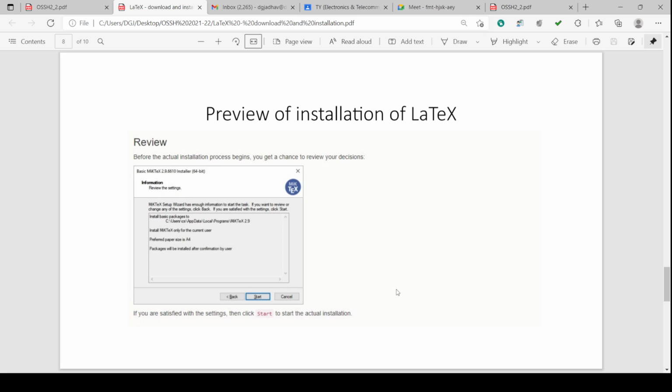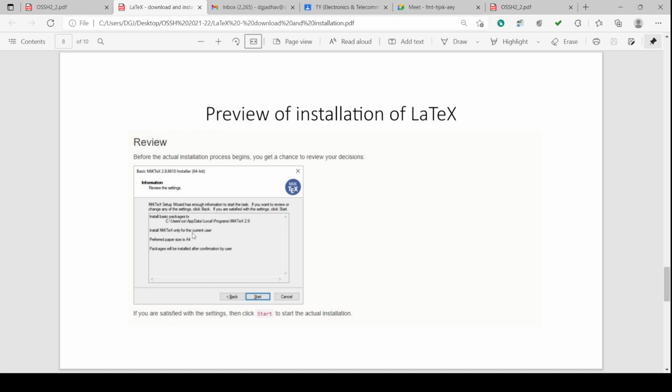Suppose you want to change A4 to any other size, like A3 or B3 paper, whatever paper size. Generally we use A4 size paper, Xerox paper. Then you can change from always ask to never, or anything else. Otherwise you can click next.